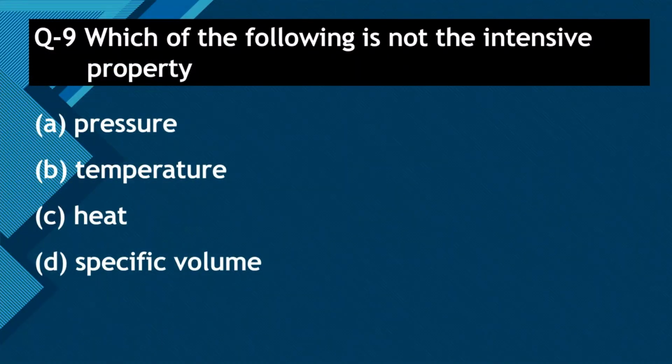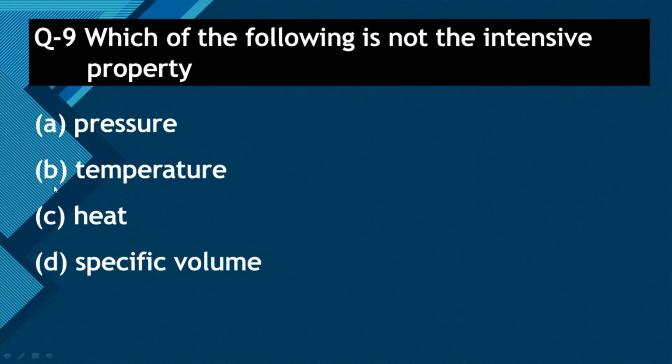Question number 9. Which of the following is not the intensive property? Option A, pressure. Option B, temperature. Option C, heat. Option D, specific volume. Let's check one by one. Pressure is independent of mass, so it is an intensive property.